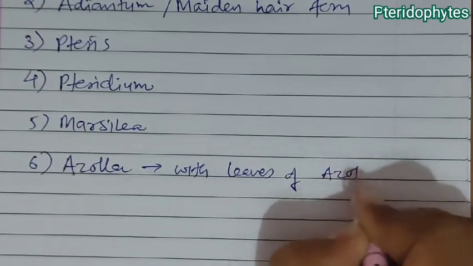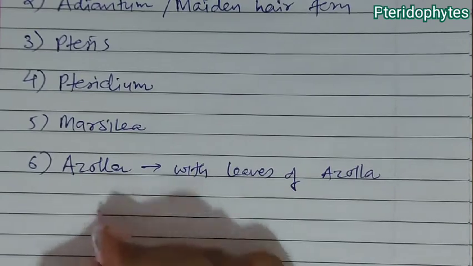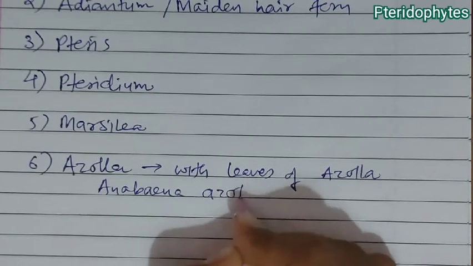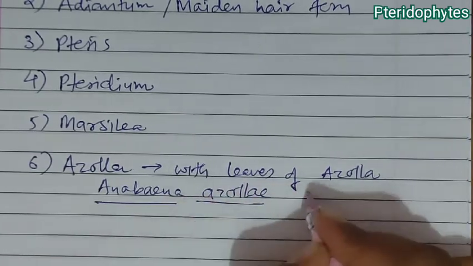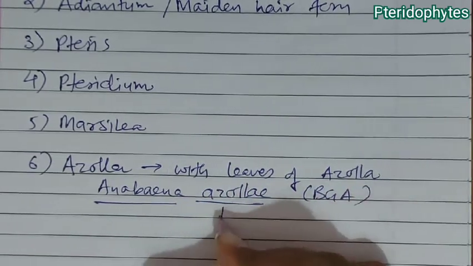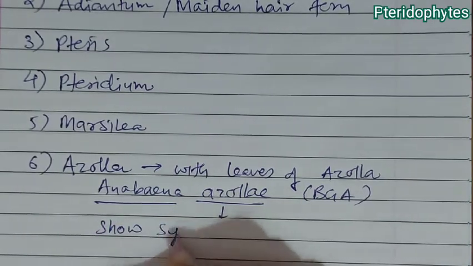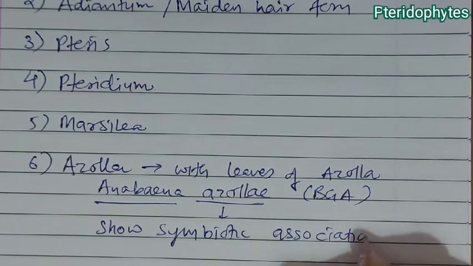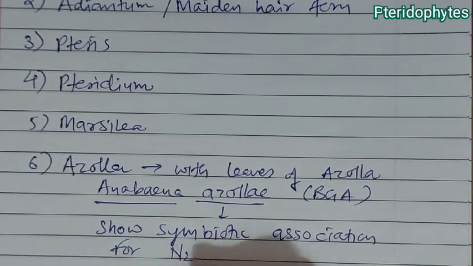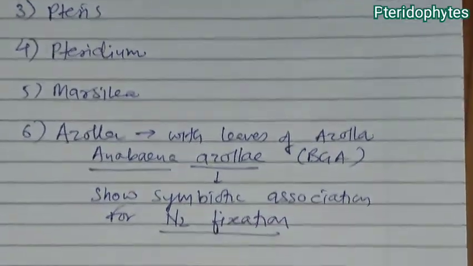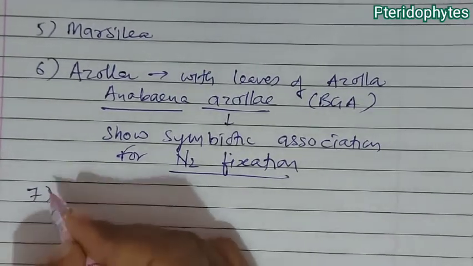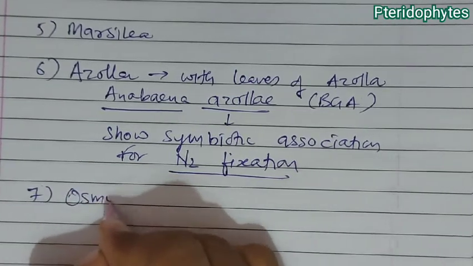Now, with the leaves of Azolla, a fern pteridophyte, Anabaena azollae, that is a blue-green algae, shows symbiotic association for nitrogen fixation and conversion of this nitrogen into ammonia.